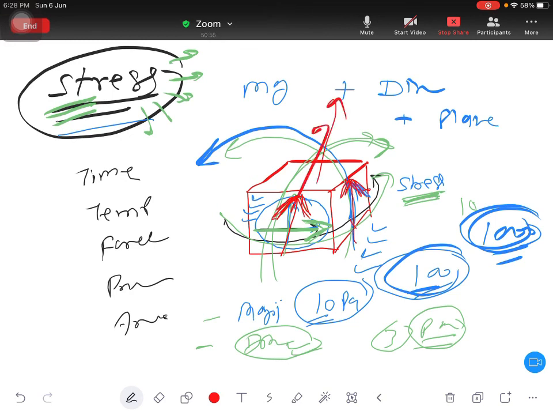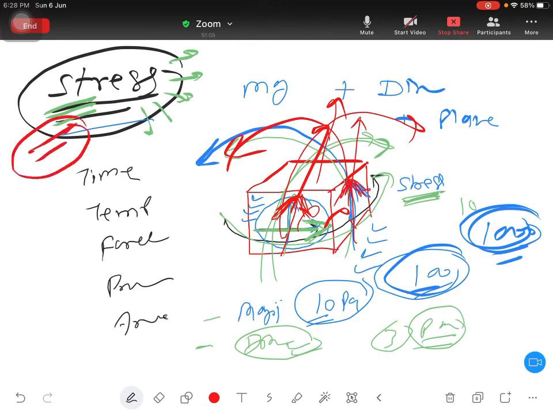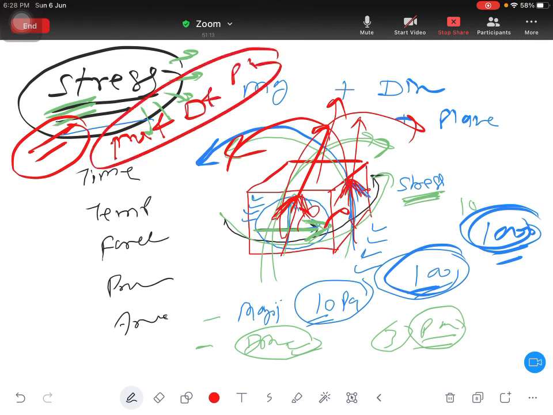Both stresses are upward, but because the plane is different, your rotation will be different. So stress is a property which needs magnitude, which has direction, and which has a plane also. So tensor quantities are the quantities that have all three things.